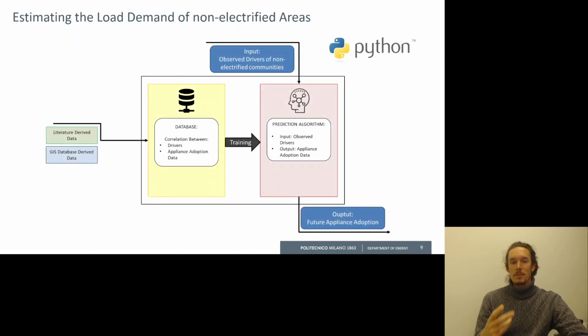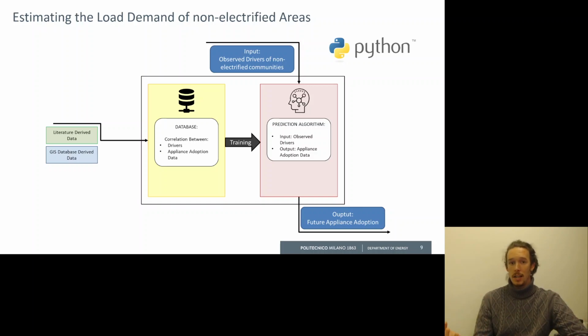How do you estimate the demand of electricity of a population that never experienced electricity before? Well, I thought of creating a database that puts together socioeconomic characteristic, geographical characteristic of the population with their energy behavior, adoption of appliances and use of those appliances.